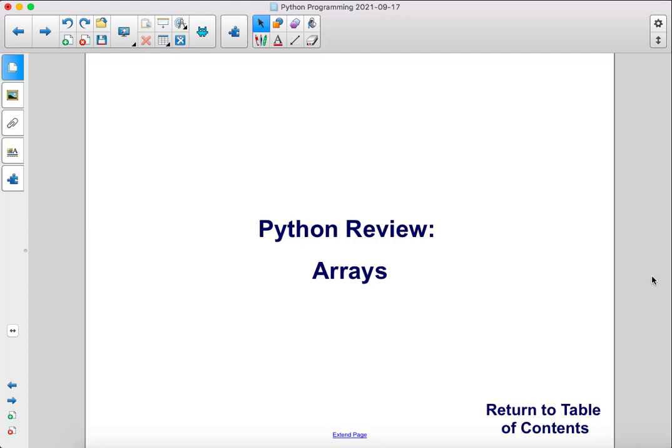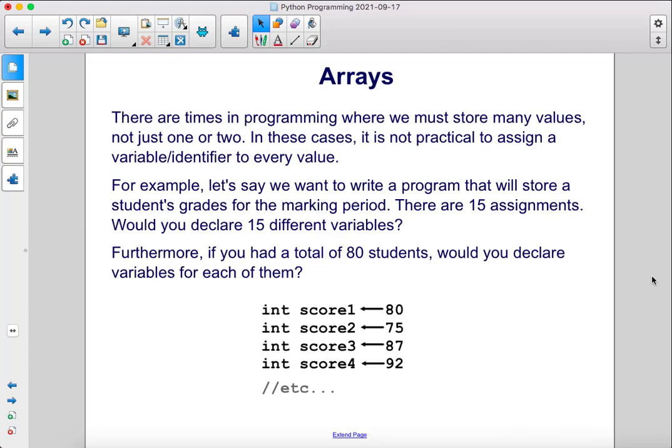Python review arrays. There are times in programming where we must store many values, not just one or two. In these cases, it is not practical to assign a variable or identifier to every value. For example, let's say we want to write a program that will store a student's grades for the marking period. There are 15 assignments. Would you declare 15 different variables? Furthermore, if you had a total of 80 students, would you declare variables for each of them, like this?